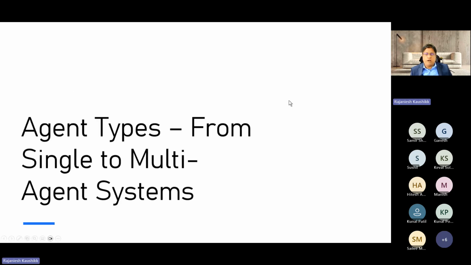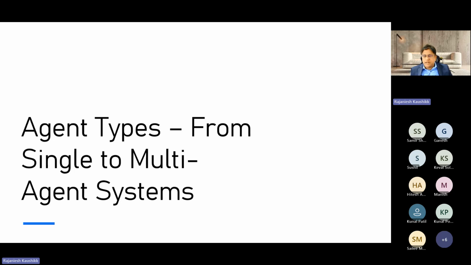So now you might be thinking, okay, this is good. Now, what kind of agents do we have? How can I choose an agent and what kind of agents are available in the market? It is very important and crucial to understand the different types of agents, which is essential for grasping the full potential of agentic AI.